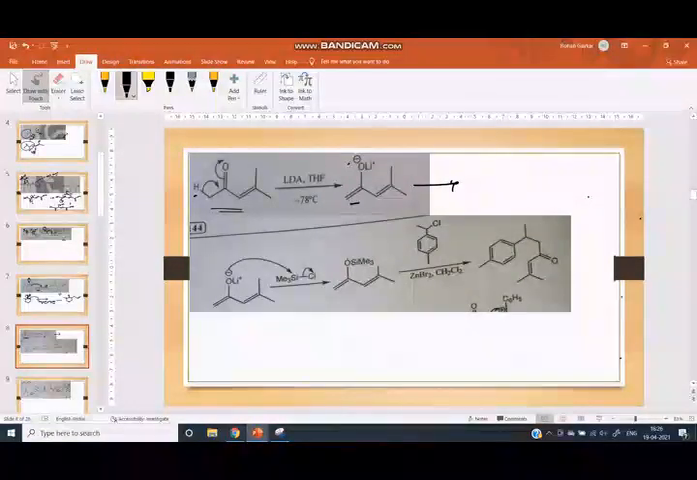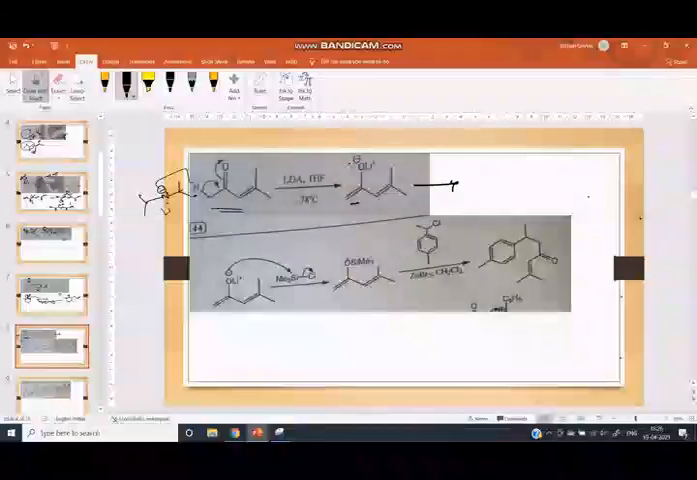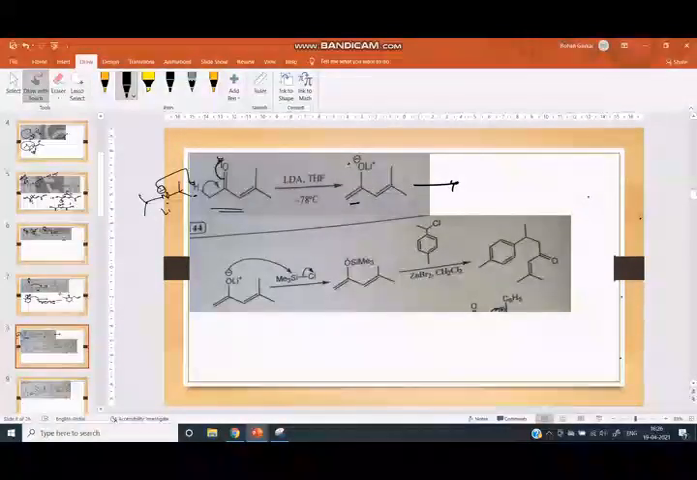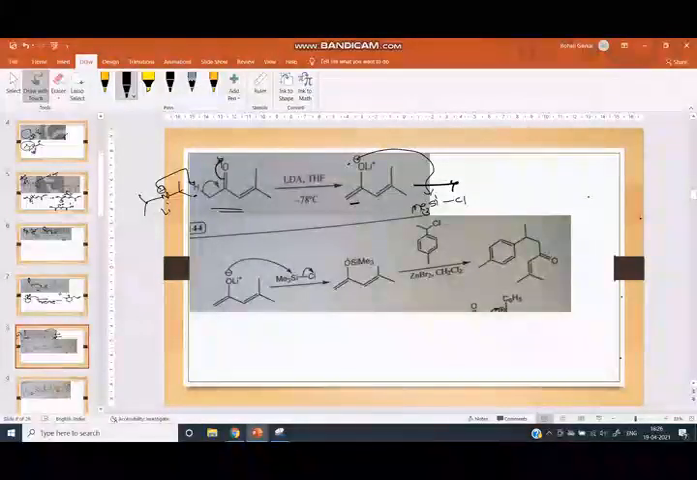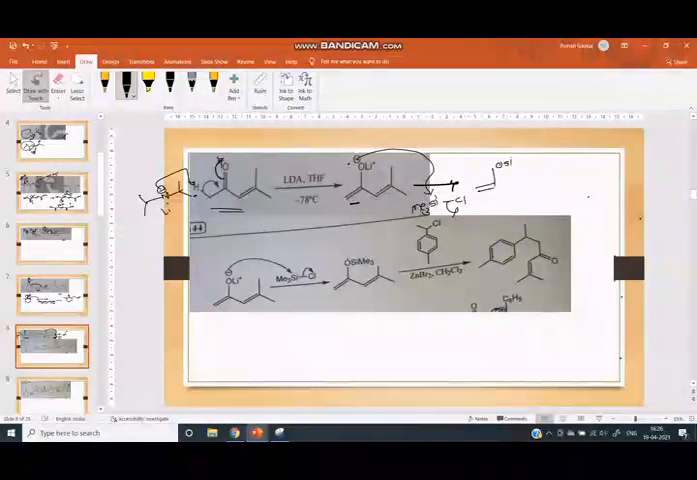LDA takes this acidic proton and here a double bond is formed and this double bond is broken and here O minus is formed. Here is the double bond. Then this compound reacts with SiMe3Cl. It is used for protection of oxygen and Cl is eliminated. We get here OSiMe3. Here is the double bond.